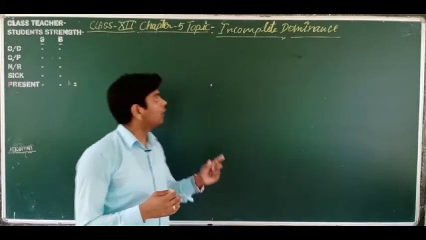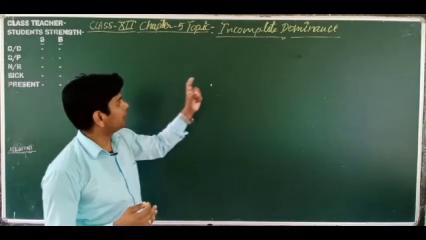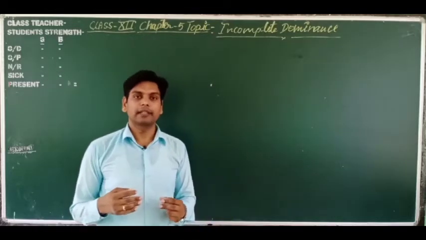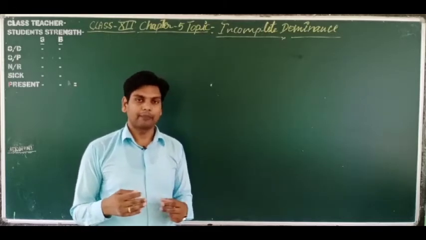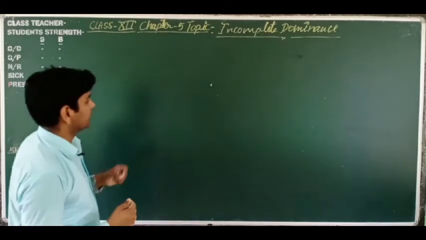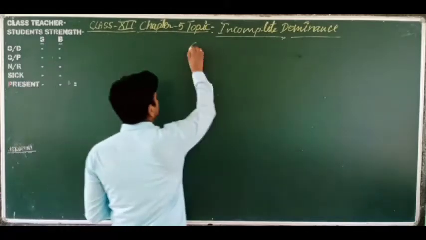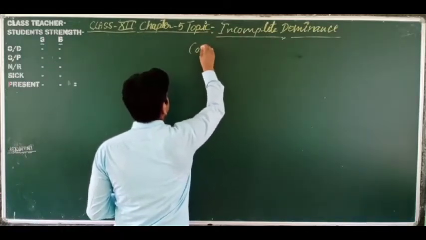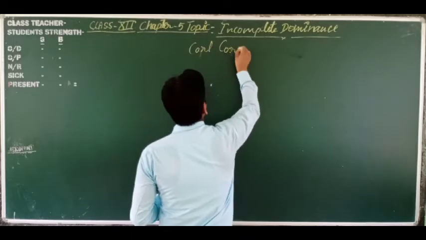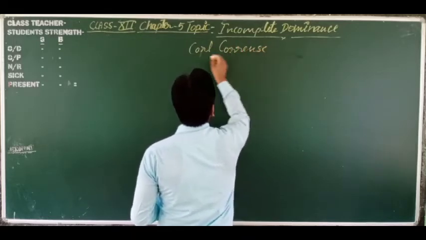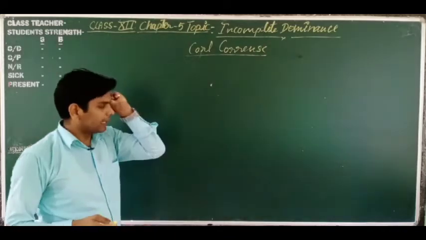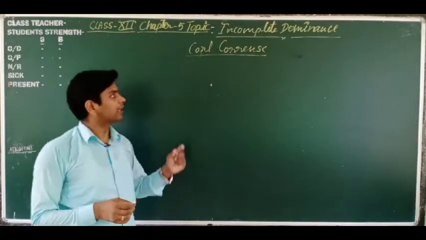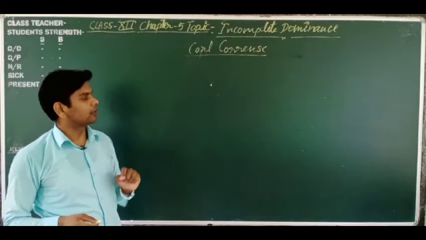But in the law of incomplete dominance, this is not satisfied, or this does not happen. This incomplete dominance was given by Karl Correns. Karl Correns was the scientist who gave this law of incomplete dominance.